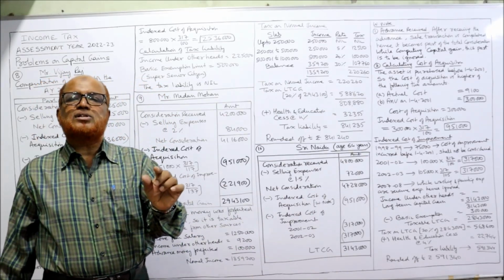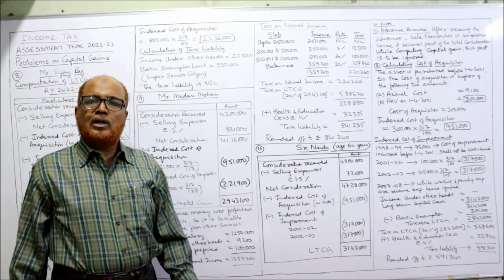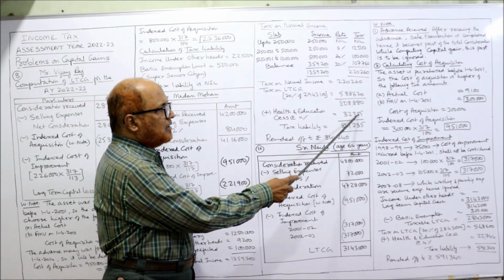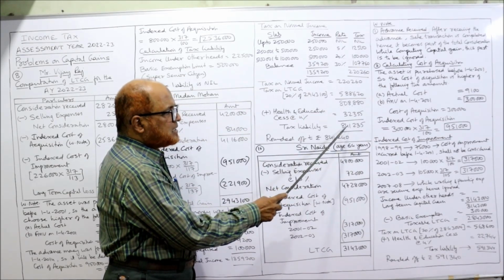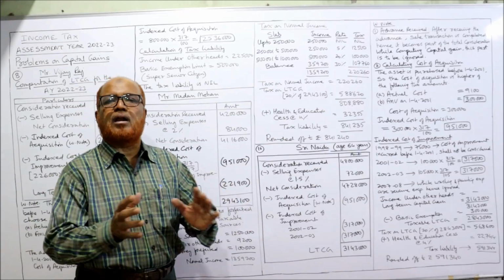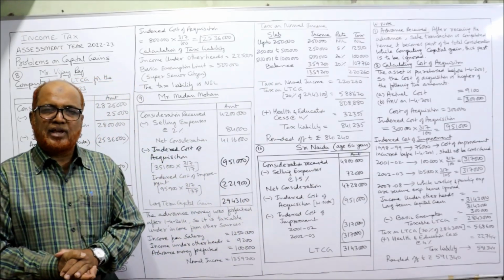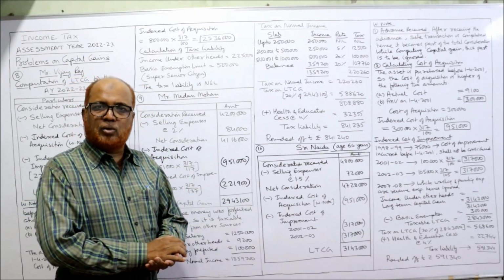But according to the provisions, the tax should be rounded off to the nearest 10. The last digit, if 5 is there, make it 10. 35 will make it 40. So 8,41,240 is the tax liability rounded off. Finished. So in every problem you must write the working notes.